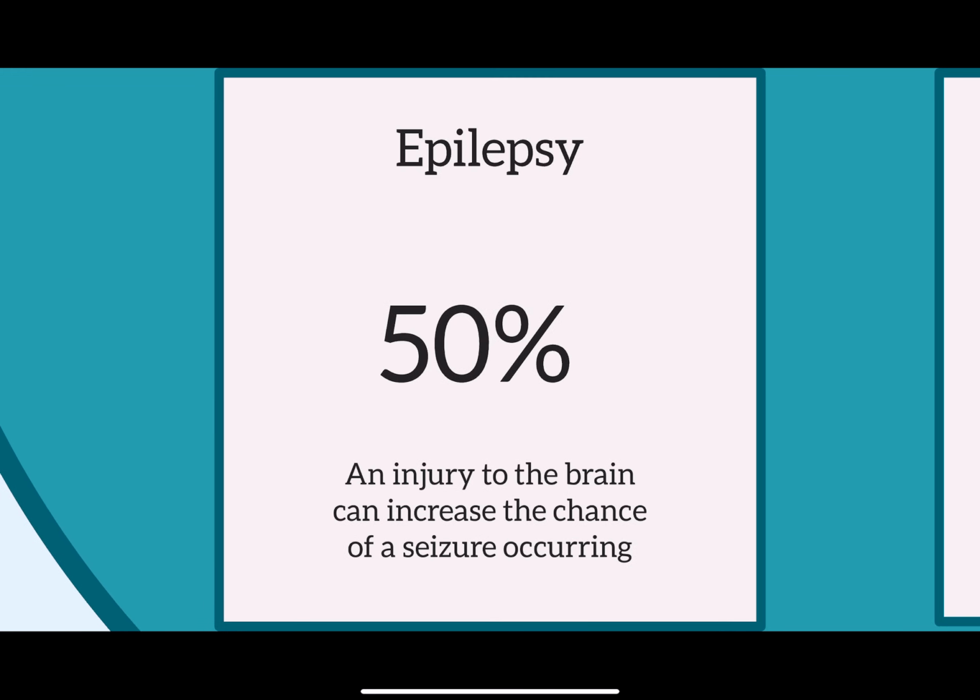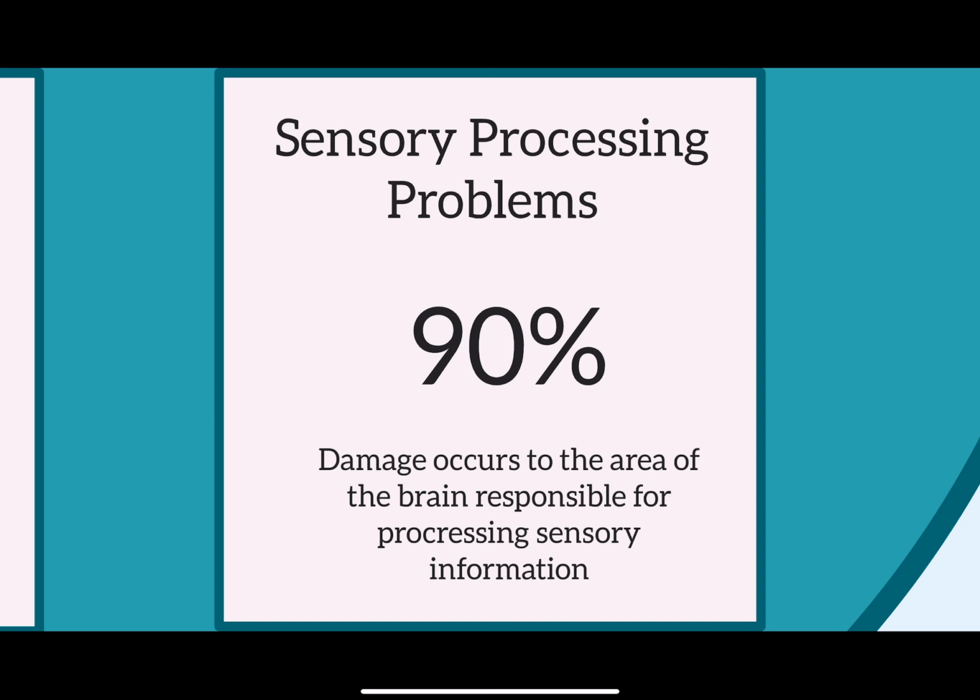Epilepsy occurs in 50% of cases because an injury to the brain can increase the chance of a seizure occurring. In these cases, a participant would be required to wear a seizure harness during the ski lesson for chairlift safety. Sensory processing problems occur in 90% of cases because damage occurs in the area of the brain responsible for processing sensory information.